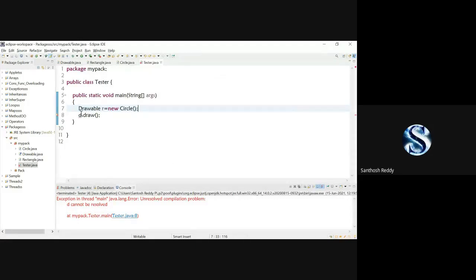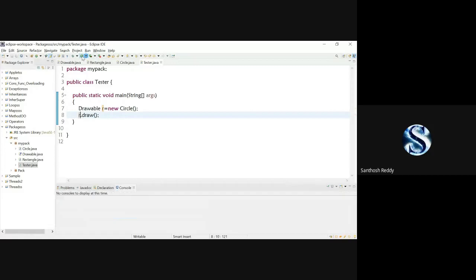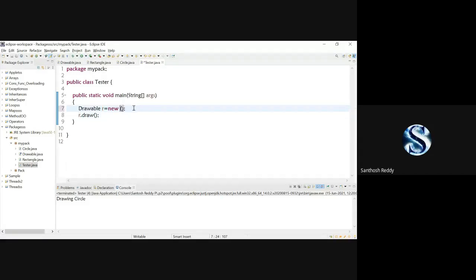It should be r, not d, sorry. See, drawing circle, we have got it. The same way, if I give Rectangle here, save the code and run, you're going to get the Rectangle class's output.